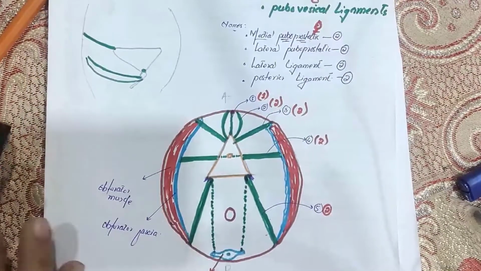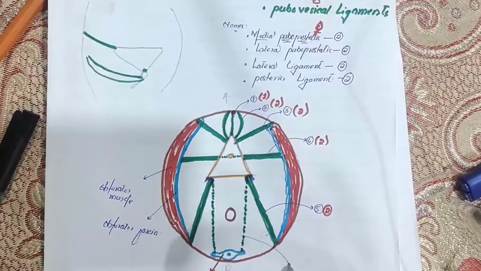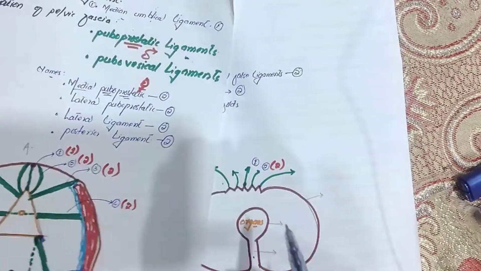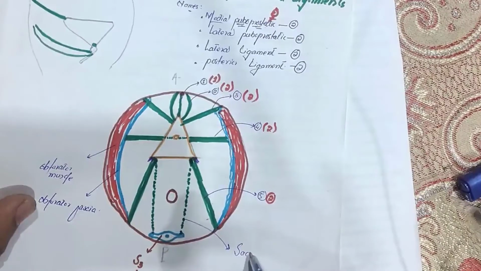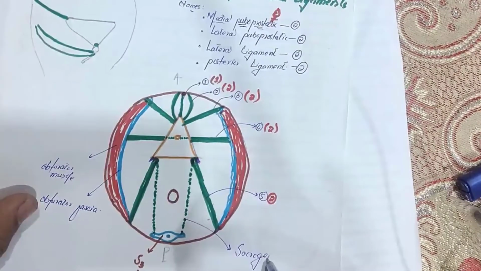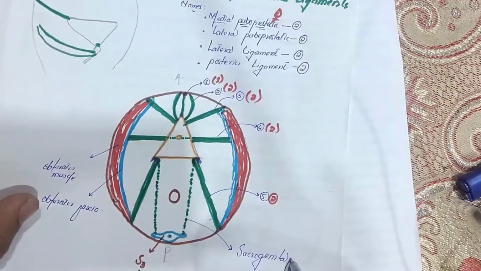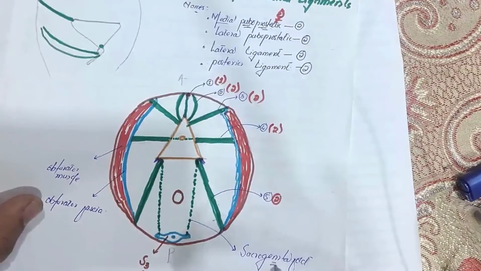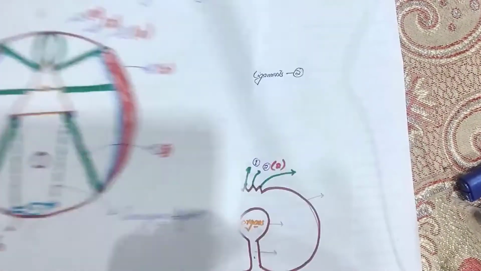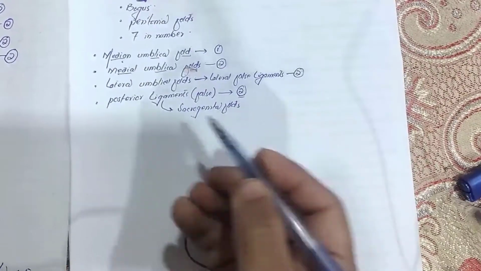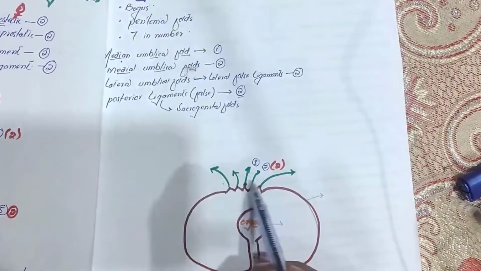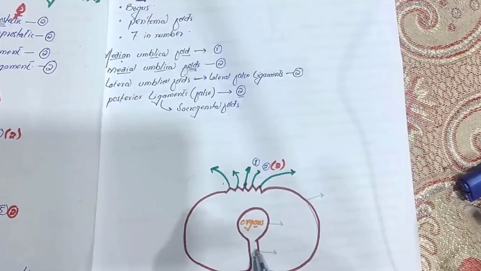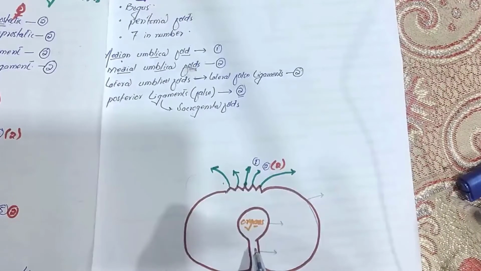So this is the fourth one, which we call the sacrogenital fold. So this is our sacrogenital fold, right? Okay, how many? Two. So sacrogenital folds are also two, or we call them posterior false ligaments, right? So there are anterior false ligaments and there is only one pair of posterior false ligaments.